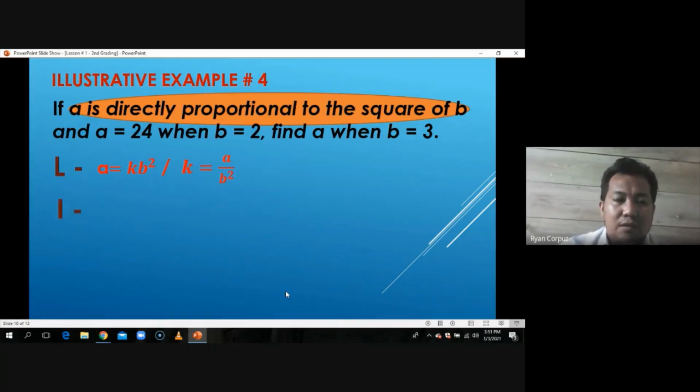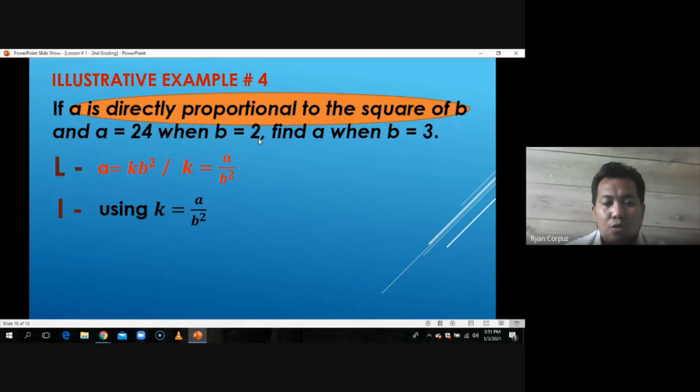Then using the second form equation, let's find out for K using a complete value of A and B in the problem. So A is 24 and B is equal to 2. Substituting it, we come up with A is 24 here, then B squared, and B is 2, and 2 squared is 4.